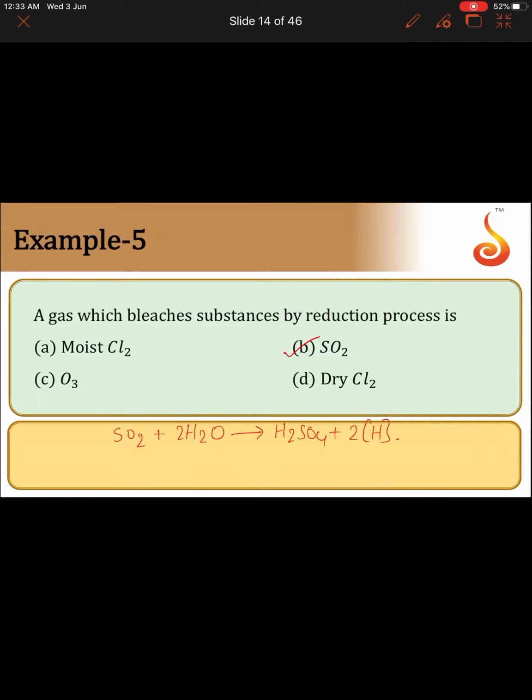And one more important point here, bleaching by SO2 is however temporary. When the bleached article is exposed to air, it regains its color due to oxidation. Remember that point, bleaching by SO2 is however temporary.